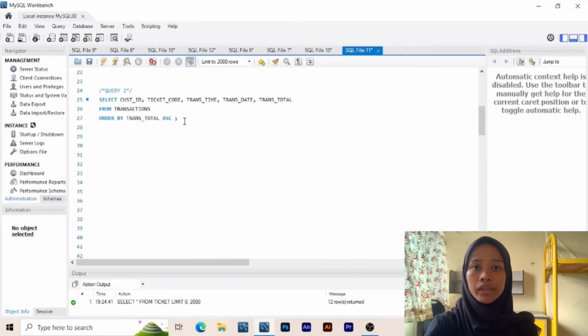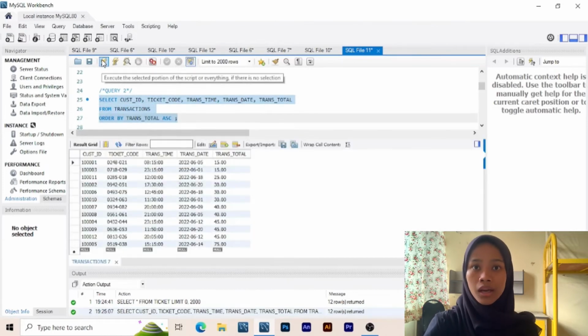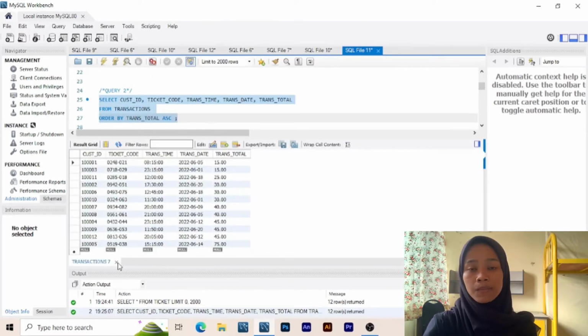So our command is select cast ID, ticket code, trans time, trans date, trans total from transaction, and order by trans total ascending, which is ASC, also known as ascending. So this is the output.